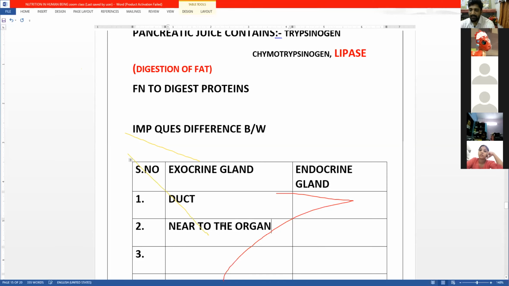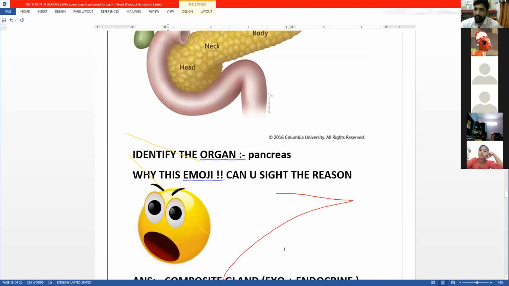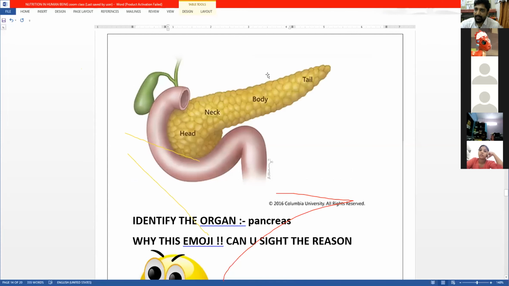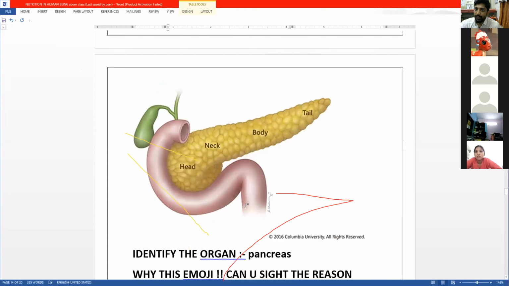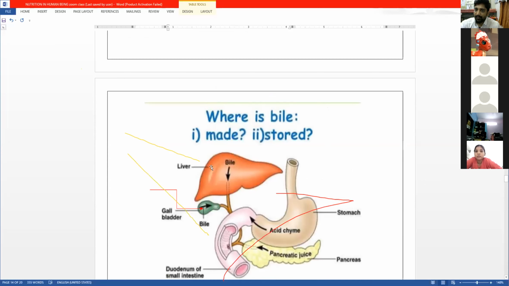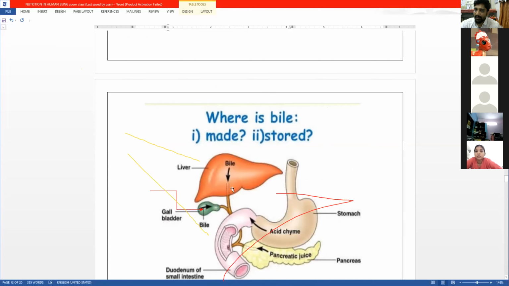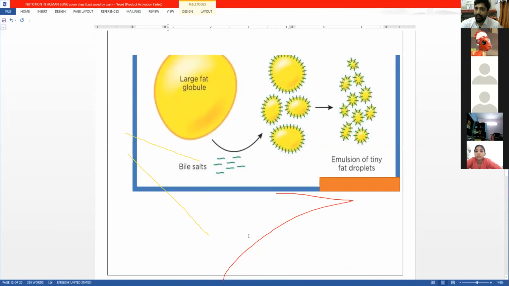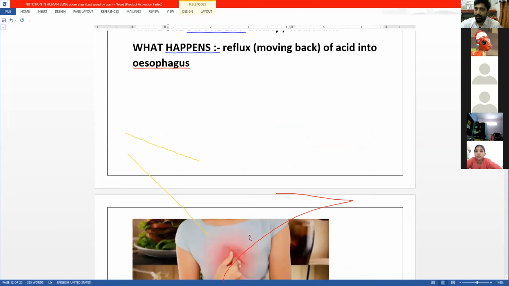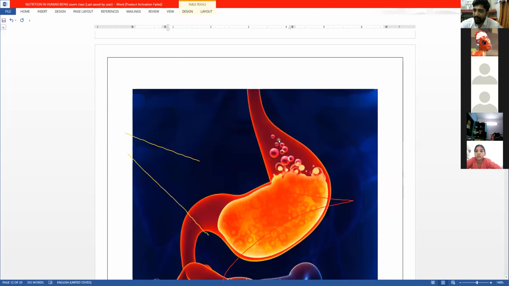I'll explain what is meant by near to the organ. Let's come back to the diagram first. If this is the pancreas, the duct will be over here. This is the liver, which has an exocrine function, and the duct is near. Similarly, for the stomach, the duct will be somewhere near the stomach.